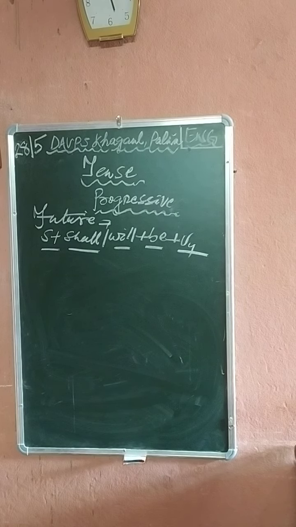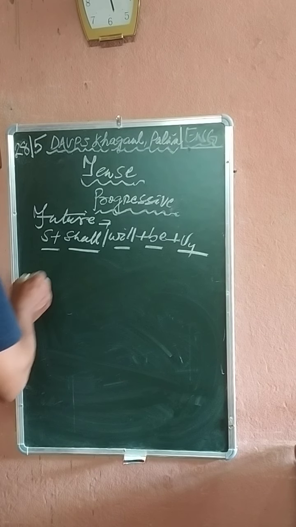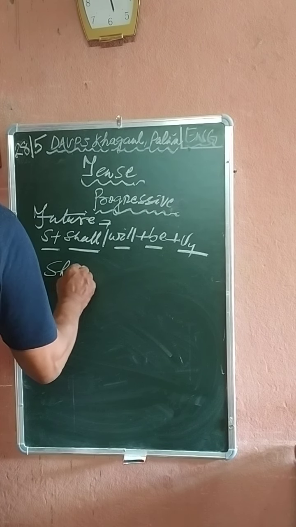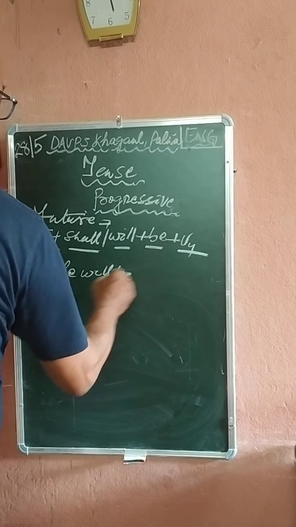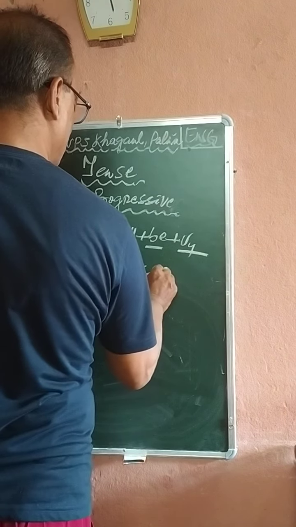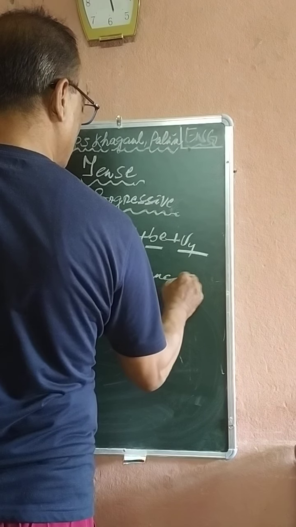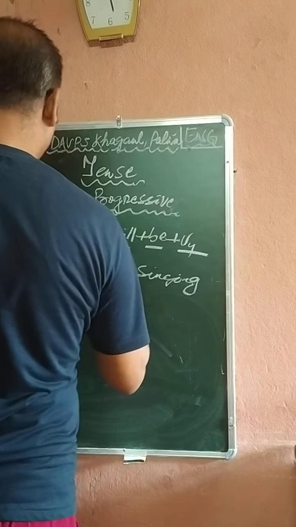Subject, plus shall, plus will. She will be singing. She will be singing.